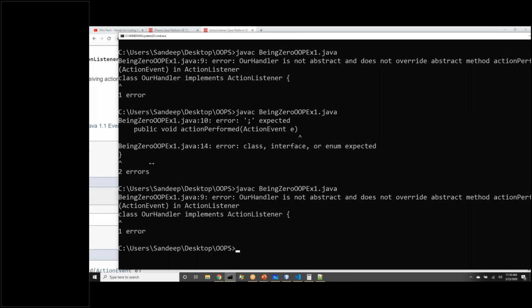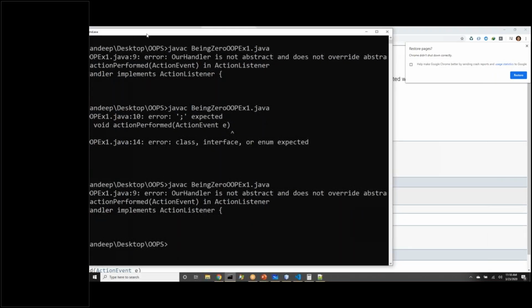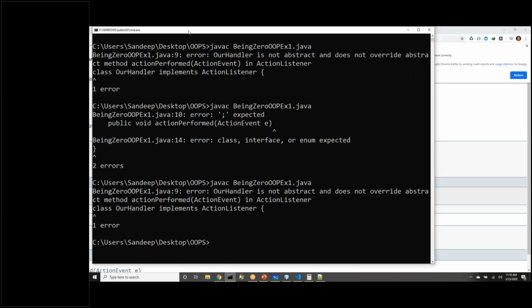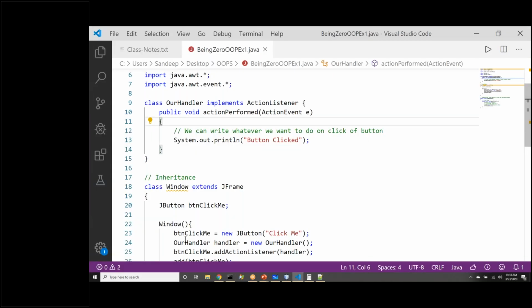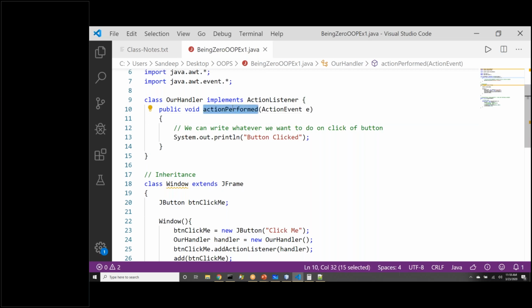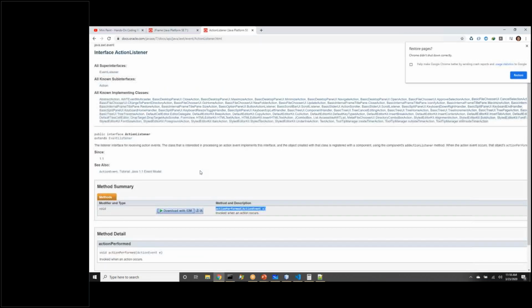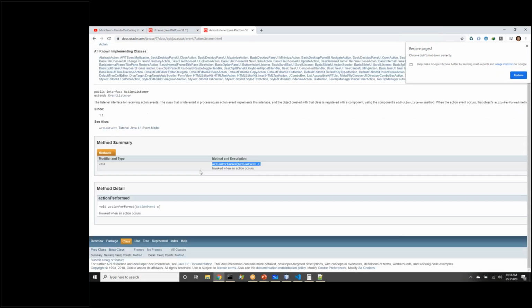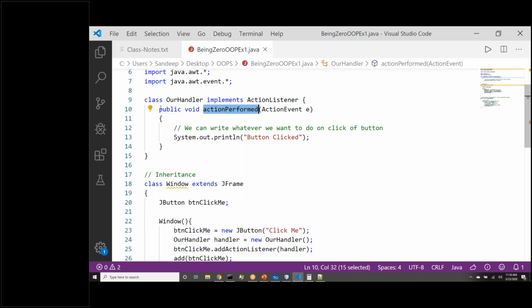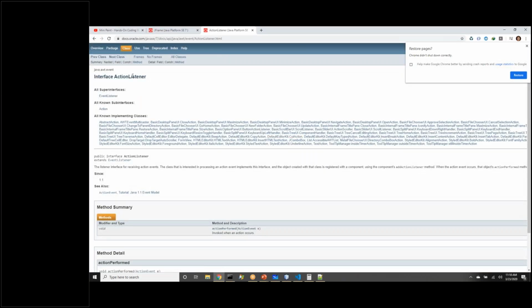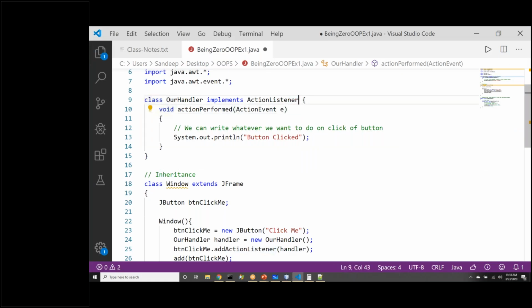Okay, there is something that I'm missing out here. Class OurHandler implements ActionListener. Ideally, this should be correct. And the interface name is appropriate.